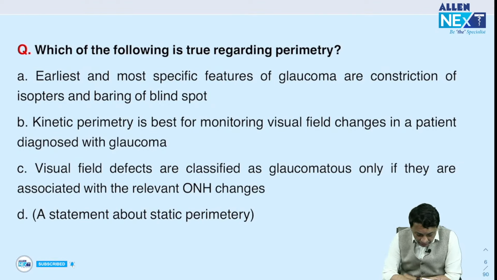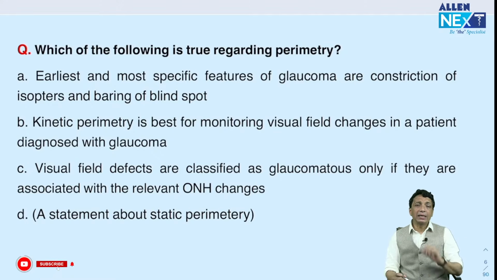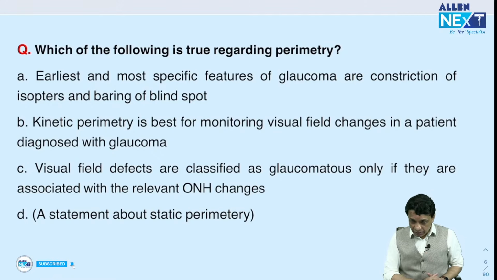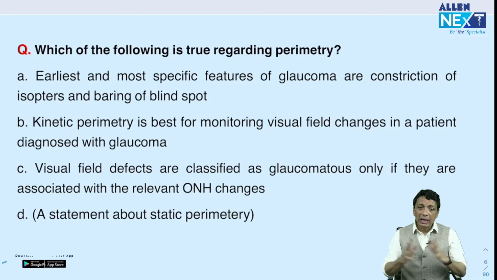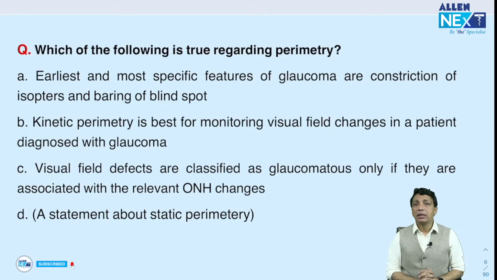Choice B, kinetic perimetry is best for monitoring visual field changes in a patient diagnosed with glaucoma. Incorrect. Again, please remember kinetic, but remember the basic difference between static and kinetic perimetry. Types of perimetry. Perimetry, visual field. Remember, visual field basically checks the optic nerve function. I'll ask you a question, what is the single best method of examination for assessing the function of the optic nerve? And the answer is perimetry.